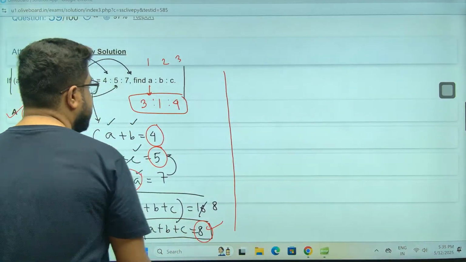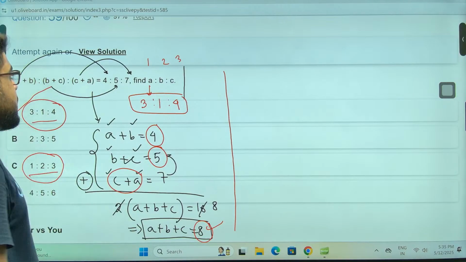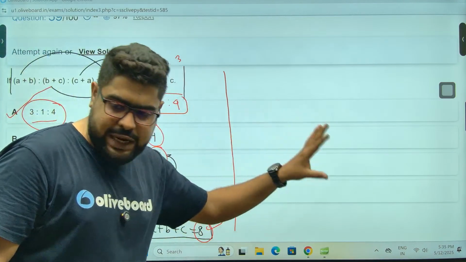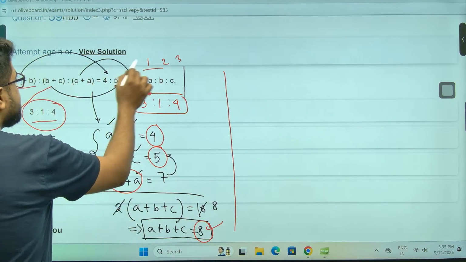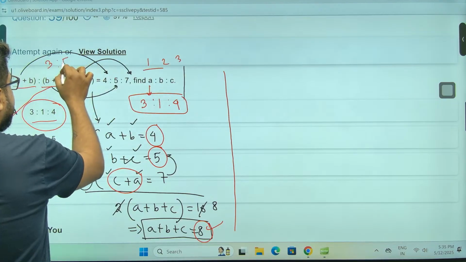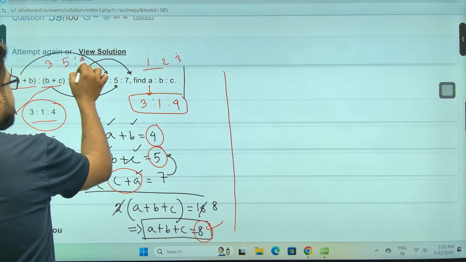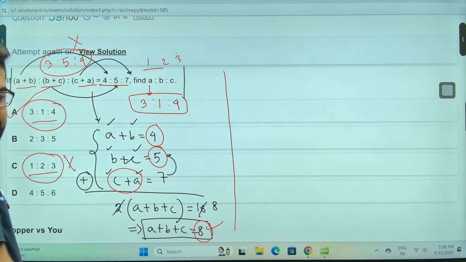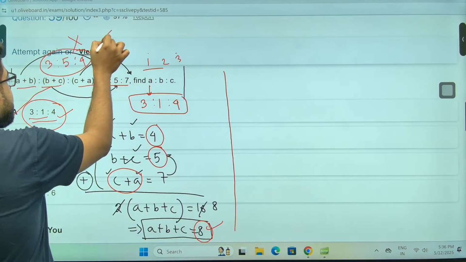You see, if 1, 2, and 3, say for example, I'm taking this as correct, just check the opposite in this situation. A plus B will be 1 plus 2, 3. B plus C will be 2 plus 3, 5. C plus A should be 3 plus 1, 4. Is it there? No, that means this is not the correct answer. Check this one. A plus B, 3 plus 1, 4.